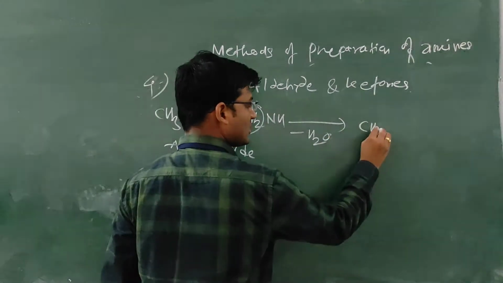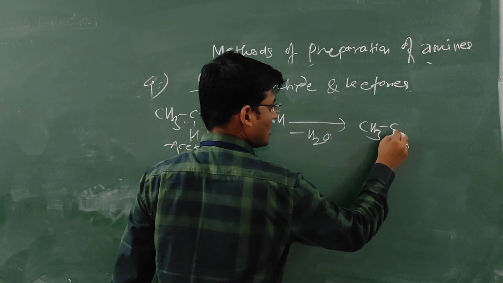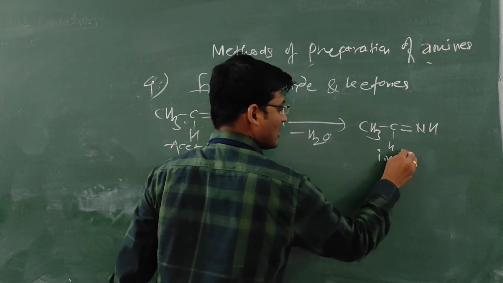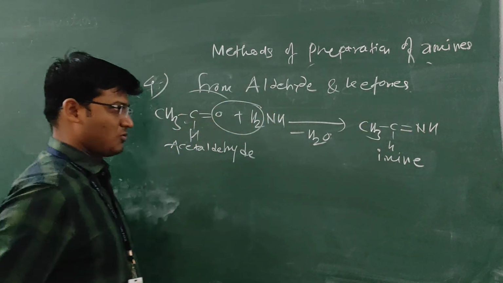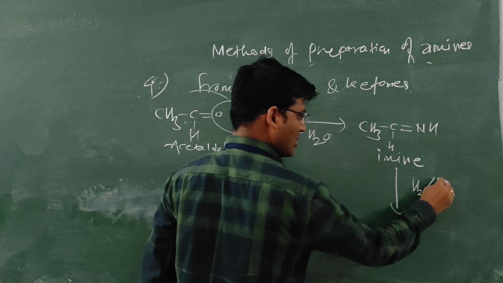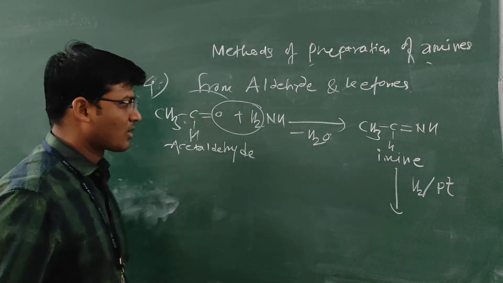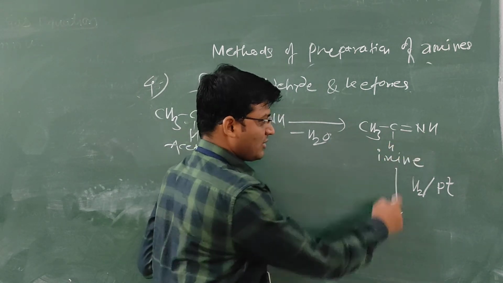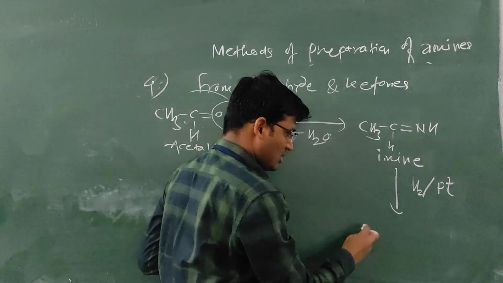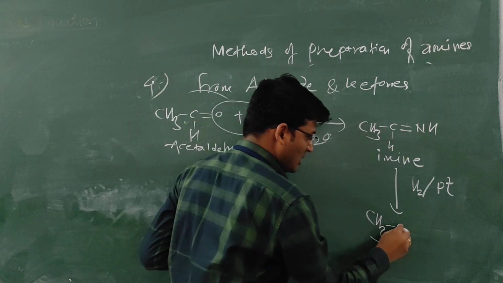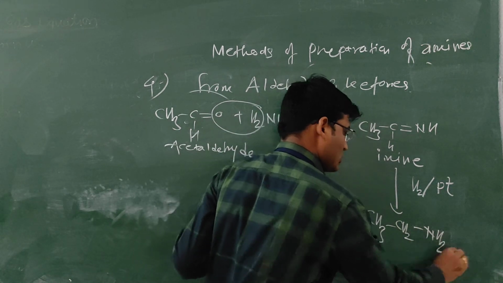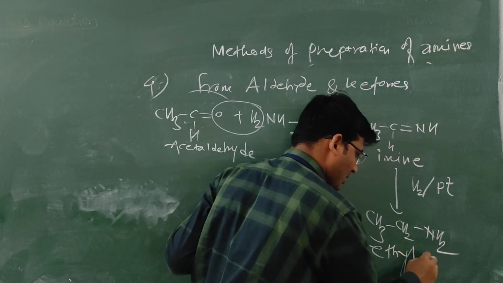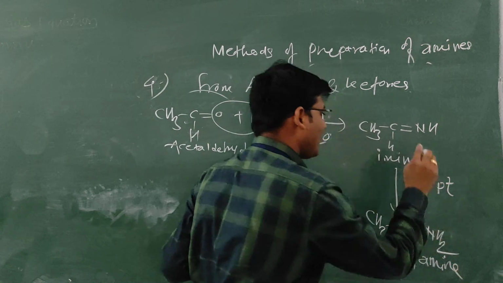We get the imine CH3CH double bond NH. This imine gets reduced with H2 in platinum. Here the addition of H2 across the carbon double bond nitrogen takes place, one hydrogen here and one hydrogen here. There we get CH3CH2NH2, that is ethylamine, which can be prepared from acetaldehyde.